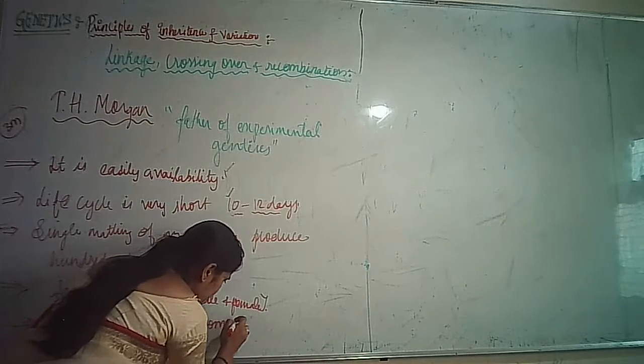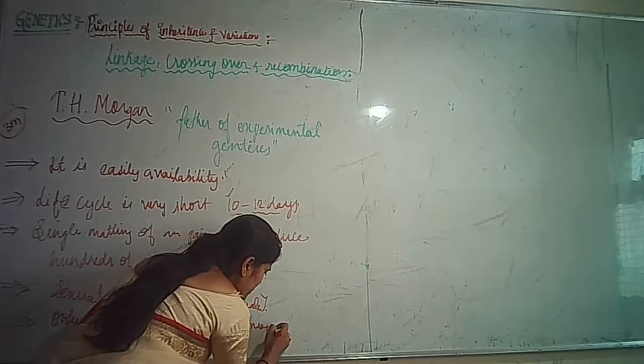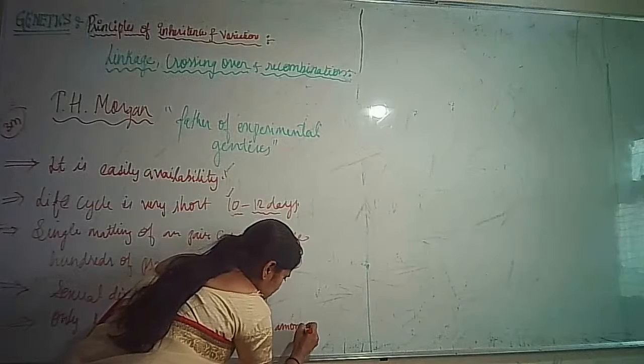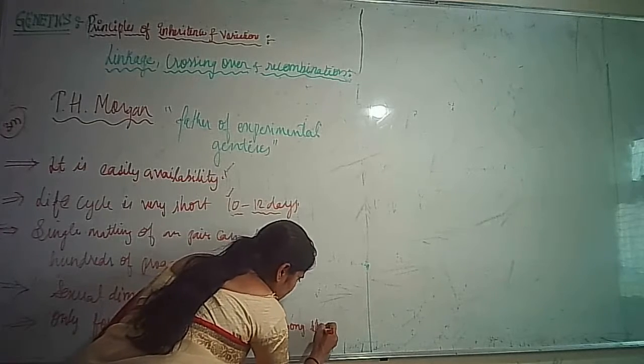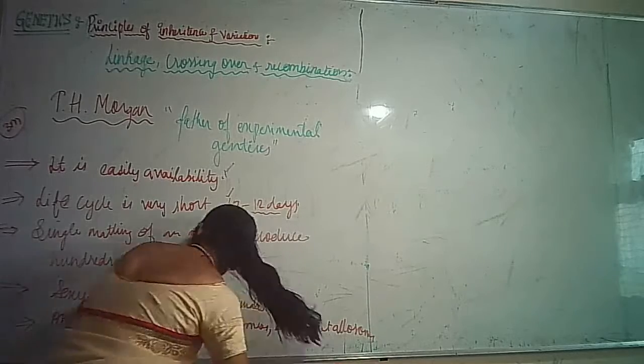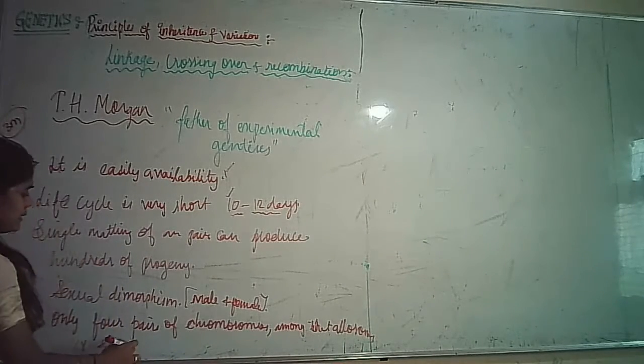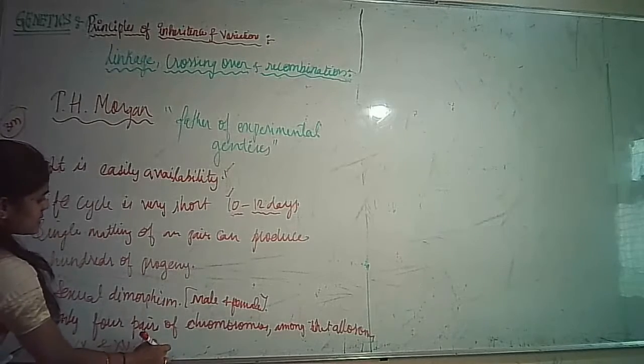Among that, you can see allosomes, that is XX and XY type of sex determination.